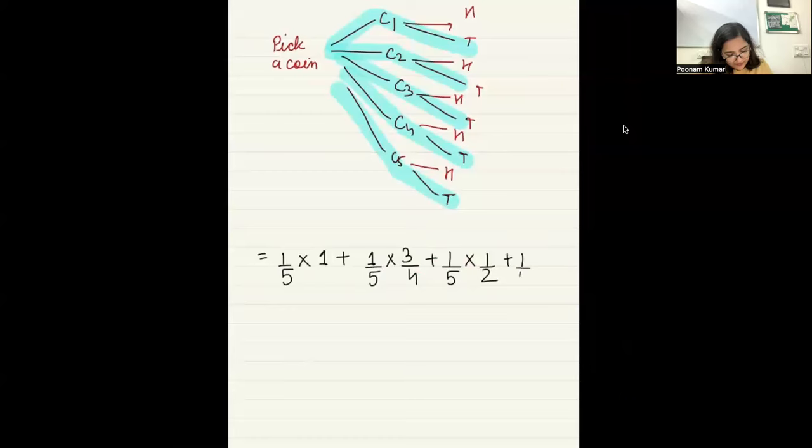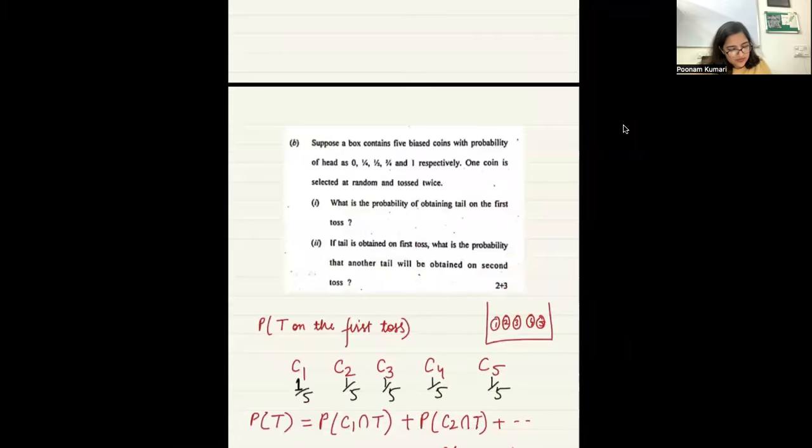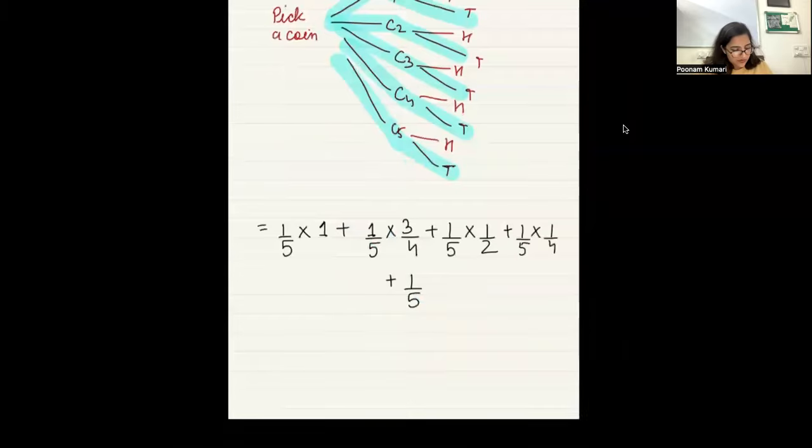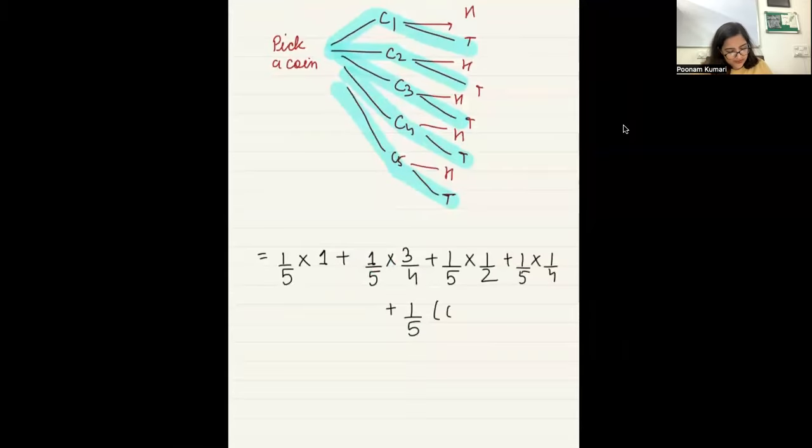Plus 1/5 times 1/4, plus 1/5 times, for this coin, the probability of head is 1. So then what is the probability of tail? 0. So this time 0, right? So what do we have?